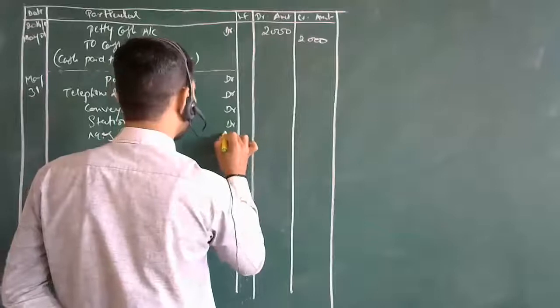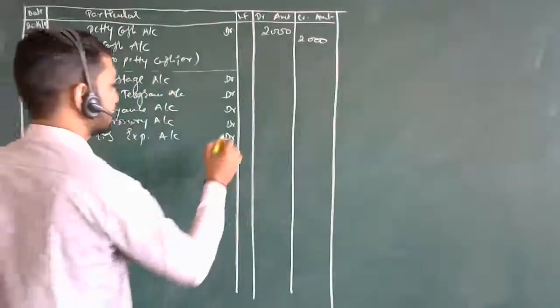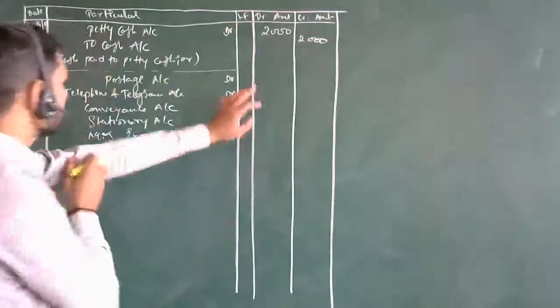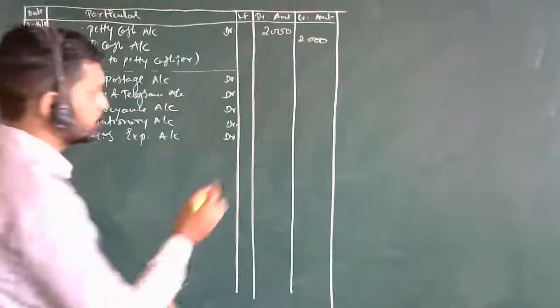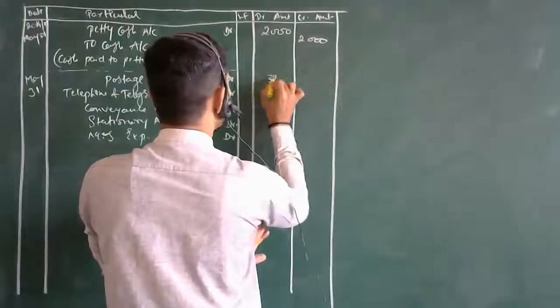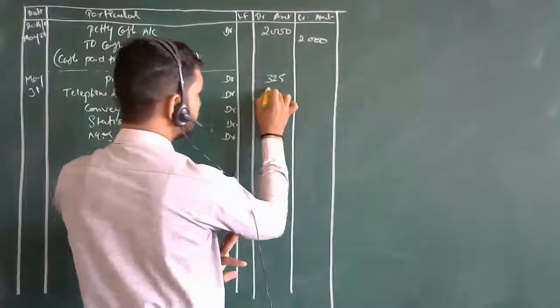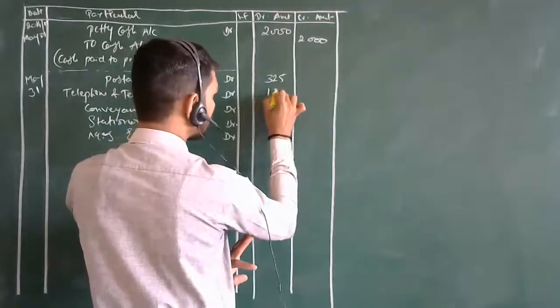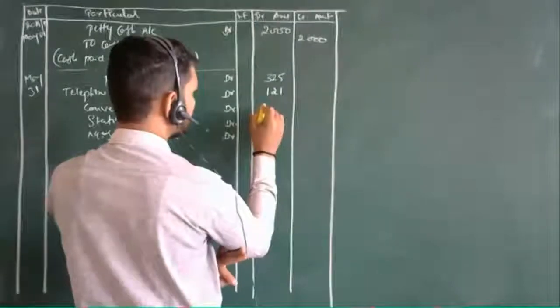Now tell me the amounts. First was postage, how much was it? 325. Next, telephone, 121. Next, 349. Next, 390.